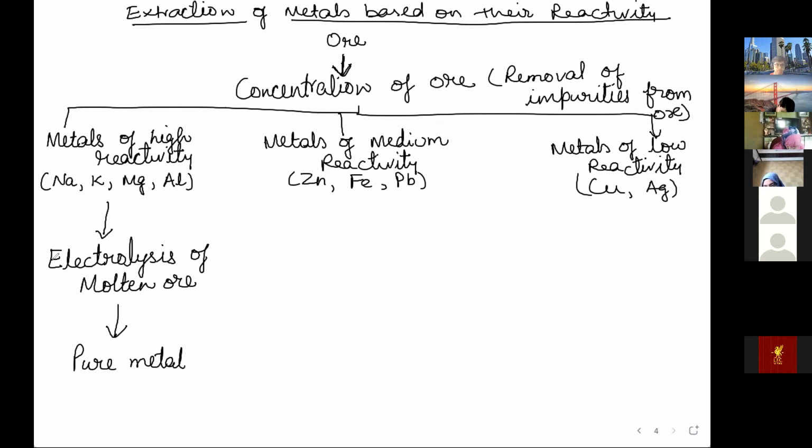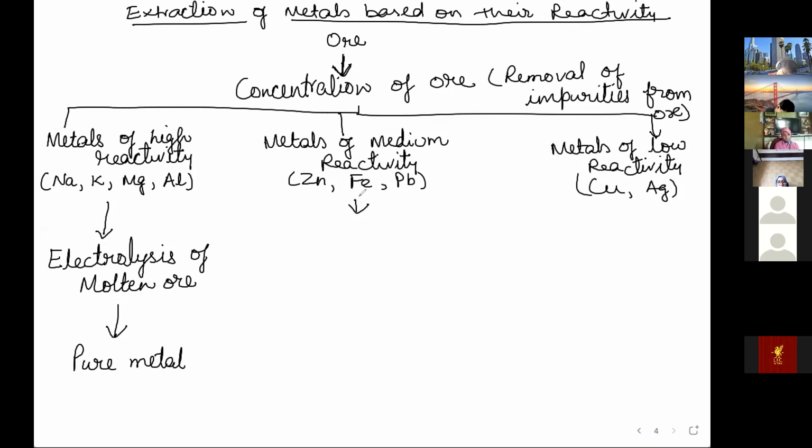Okay, what is the reason that they do not undergo normal reduction reaction? Because they have very high affinity with oxygen, very highly reactive metals, and that is why they have to be separated using electrolysis. This is a strong force, so they are separated by electrolysis.